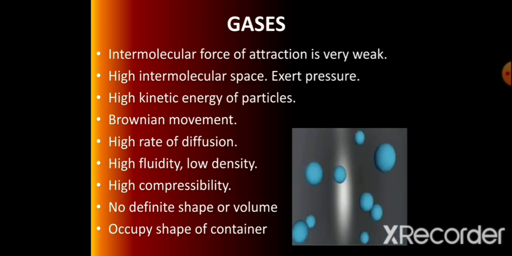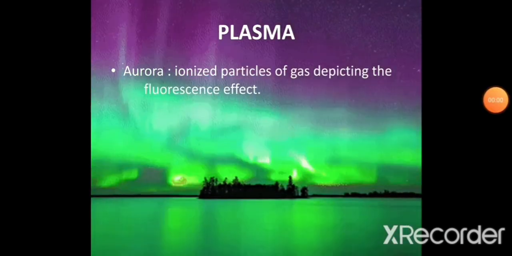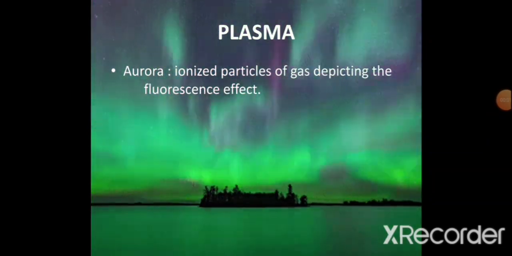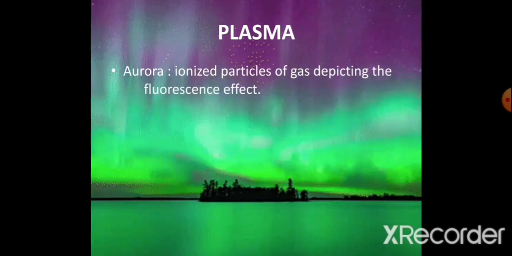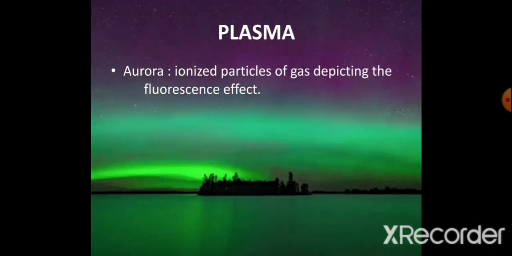We can compress the gas easily by applying high pressure and decreasing volume and temperature. Gaseous state of particles do not have definite shape or size, but take the volume as per the container. It has very less density. An aurora is an ionized state of particles of gases depicting the fluorescence effect. It is referred to as polar light.